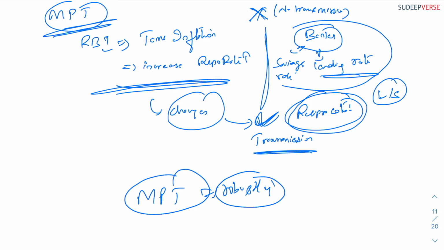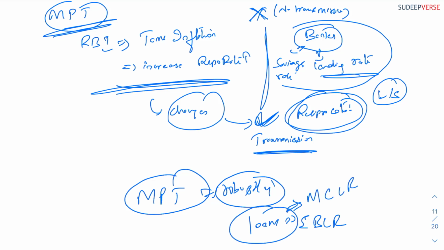You should also understand that not all loans have been transformed to external benchmark linked lending rates. There is a major chunk of loans that are still linked to the marginal cost lending rate, and that is what we have to move. We have to move from the MCLR to EBLR. Okay, so this is about this issue.